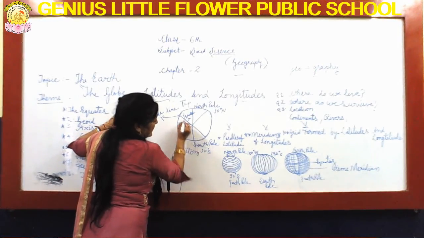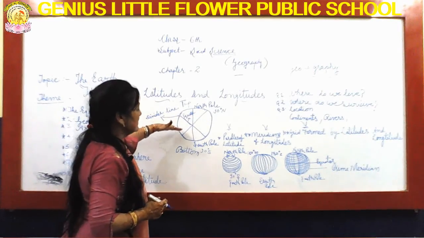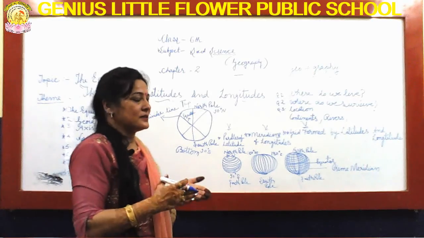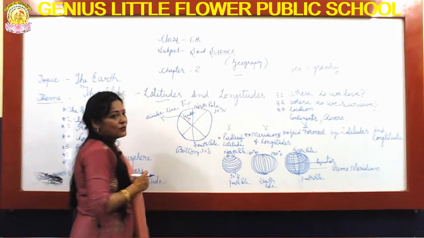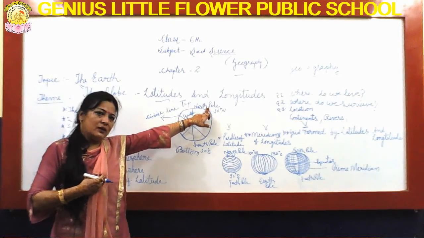The earth is vertically divided into two parts. That line is known as the equator. This is the most important thing, okay? And this is the North Pole, okay?